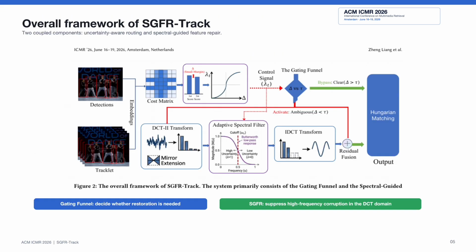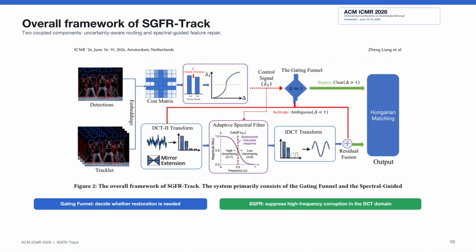Based on this idea, we propose SGFR Track. The overall framework contains 2 main components. The first component is the gating funnel. It decides whether a tracklet really needs feature restoration. This is important because not all high-frequency variations are harmful. Some variations may come from real rapid motion or useful appearance changes. If we restore every tracklet blindly, reliable features may be oversmoothed.